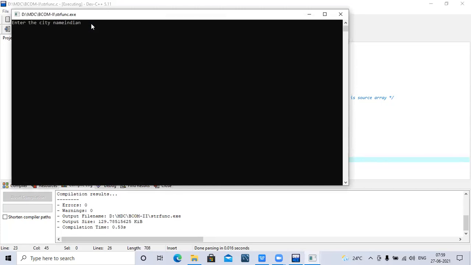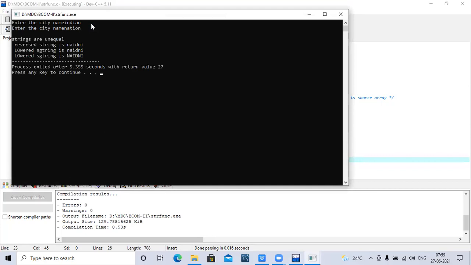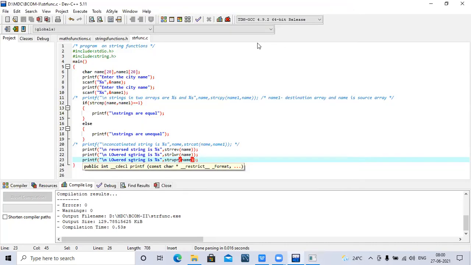This is Indian nation. So strings are unequal. The reverse string is this one. The lower string is this one. Since these are all small characters, that's why I get the lower string. Let us see how we get a different output now.